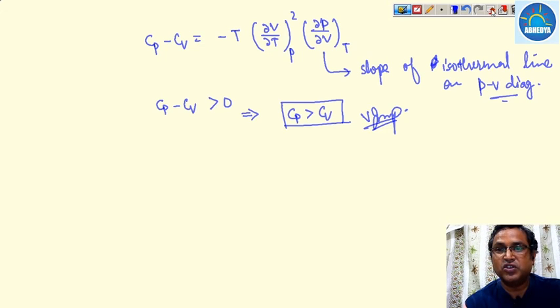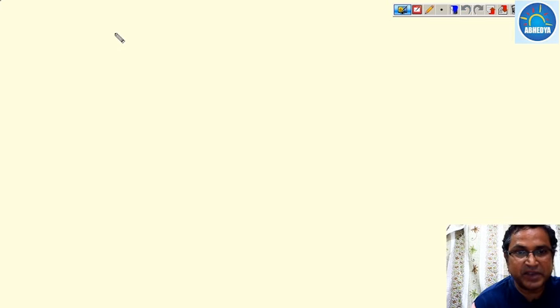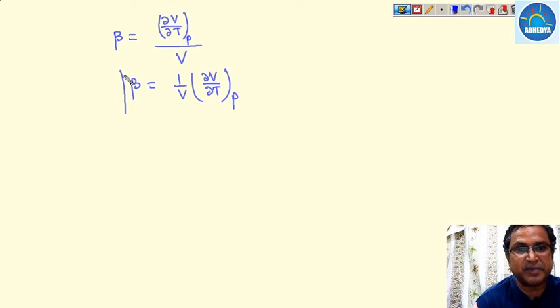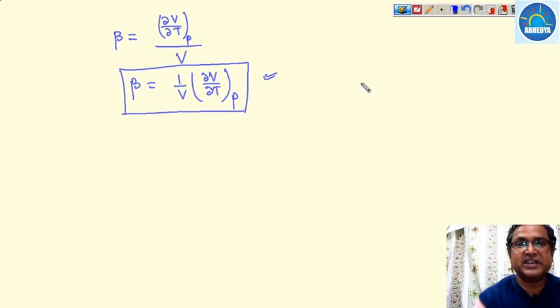So volume expansivity beta is the rate of change of volume with respect to temperature at a constant pressure with respect to total volume, or beta can be written as 1 upon V del V over del T at a constant pressure. That you have to remember.